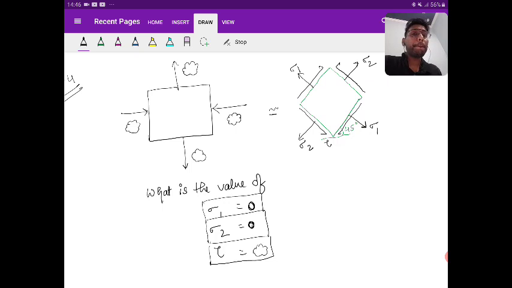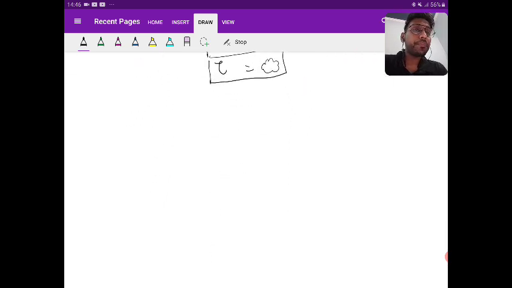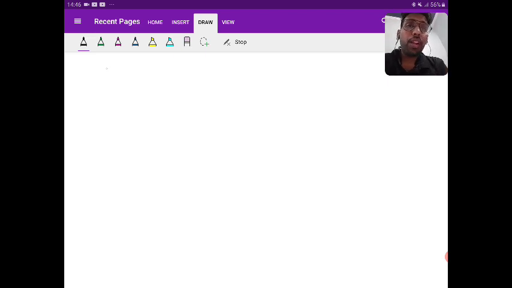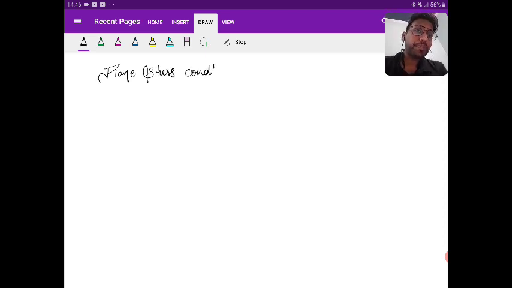Okay, see then. Now we are going to talk about a condition which is referred to as the plane stress condition. So what do you mean by plane stress condition? It is a condition when the principal stress in one of the perpendicular directions is equal to 0.